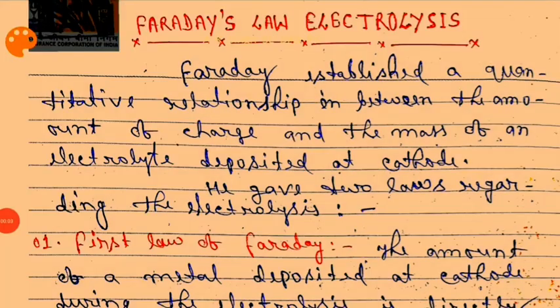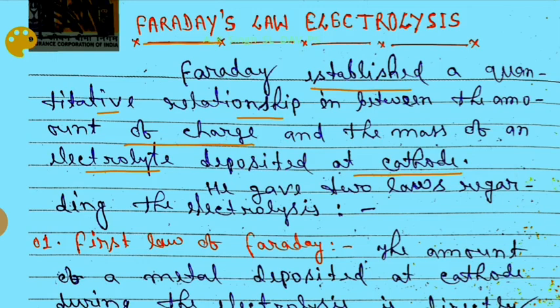Now, Faraday's law of electrolysis. Faraday studied what is the effect of current on electrolyte. So Faraday established a quantitative relationship between the amount of charge, indicated by Q, and the mass of an electrolyte deposited at cathode.